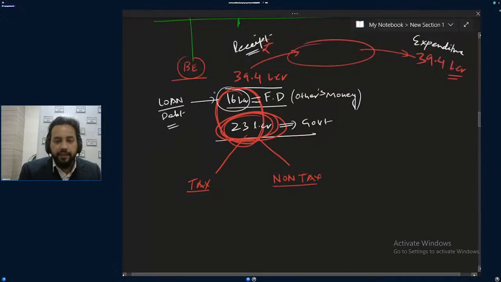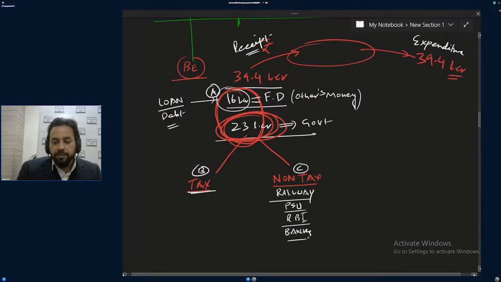I can write A is not the government money, B is the government money, C is the government money. So all taxes and all non-taxes. In non-taxes, you can write many things. For example, income of railway, yes or no? Income of different PSUs, some income of the RBI itself. Different PSUs, I mean government companies, banks, their income. Yes or no? These are like profit of these guys.